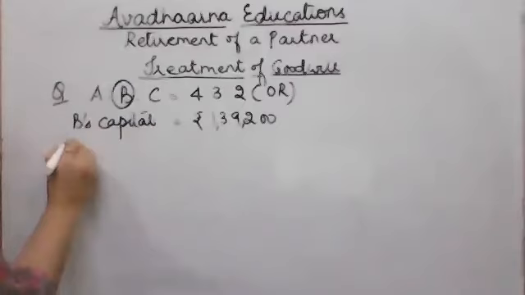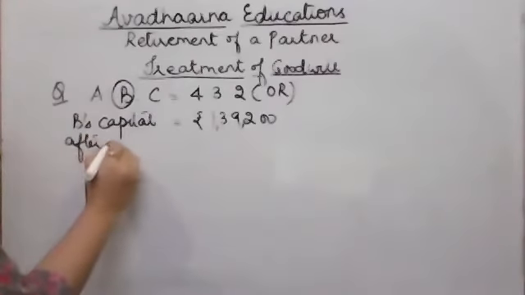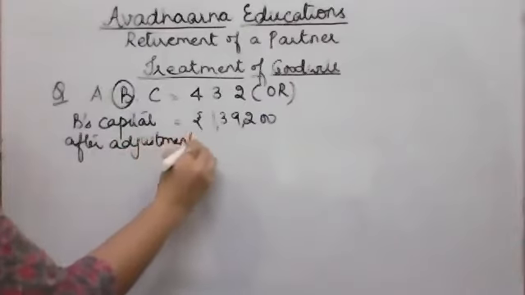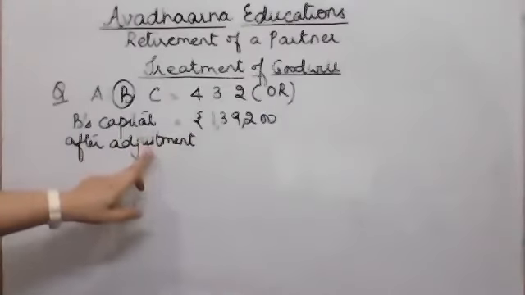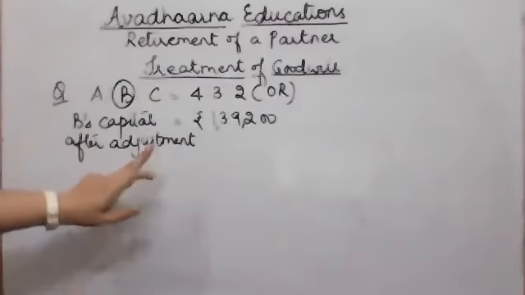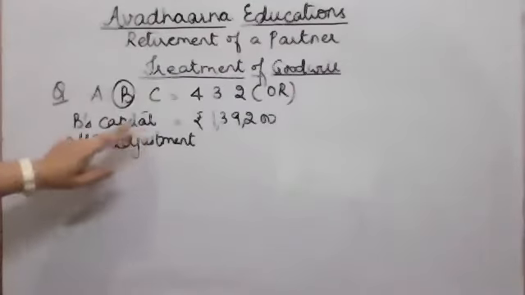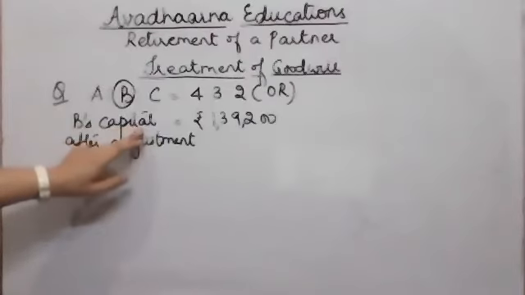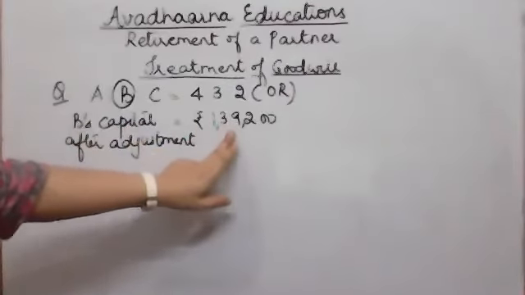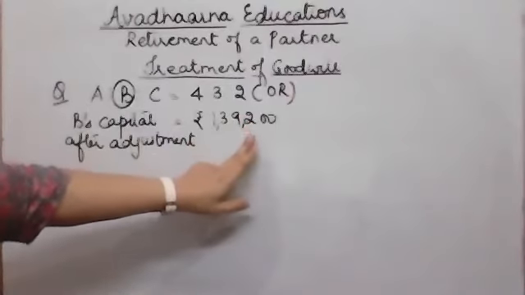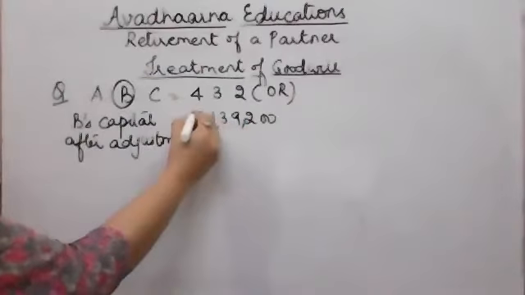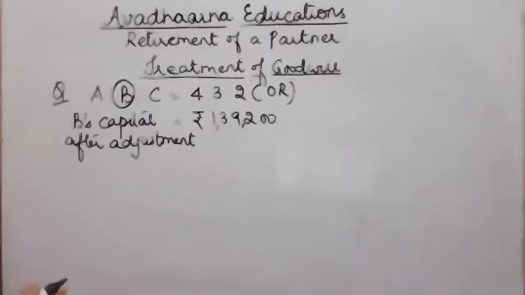Now we prepare the capital accounts of the partners. We give the adjustment for undistributed profits and revaluation profits or losses. After giving all the adjustments, B's capital, the retiring partner, is 1,39,200. That means this is the adjusted capital of B, which B is going to take out of the business at the time of his retirement.